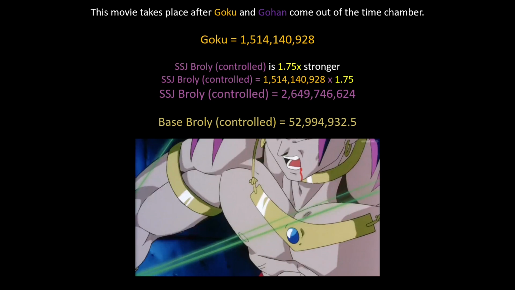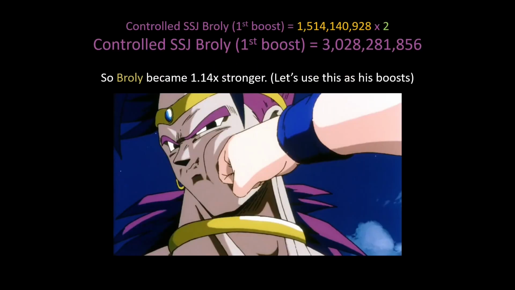Doing the math, Super Saiyan Broly controlled comes out to be 2.6 billion, which means base Broly controlled comes out to be 52.9 million. And this is where Broly gets his first boost. He powers up, and when Goku punches him, he tanks the attacks. So now he's 2 times stronger than base Goku, and that puts his power at 3 billion.